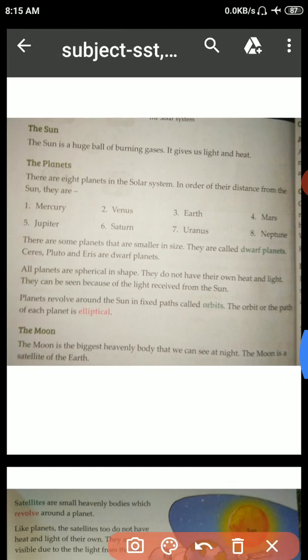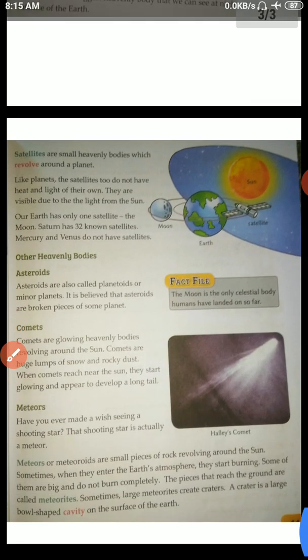The moon. The moon is the biggest heavenly body that we can see at night. The moon is a satellite of the Earth. We all know the moon is the biggest heavenly body that we can see at night. It is the natural satellite of the Earth. Okay. Move on to the next page.